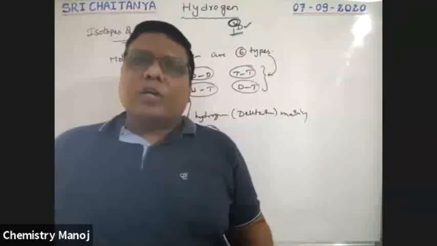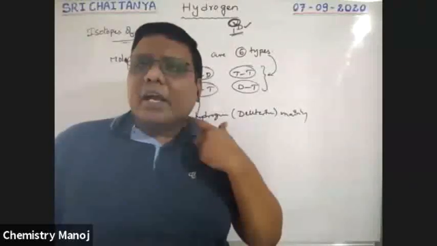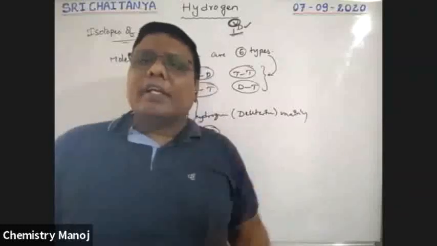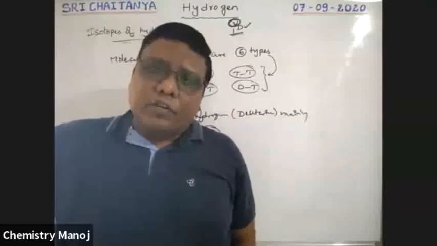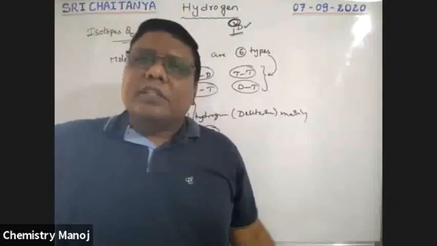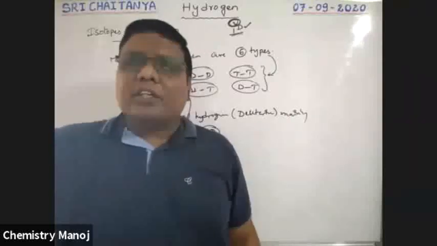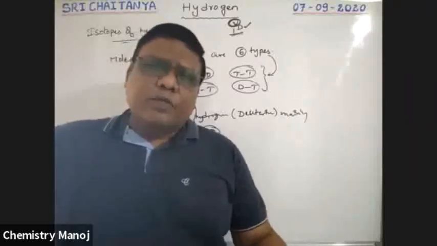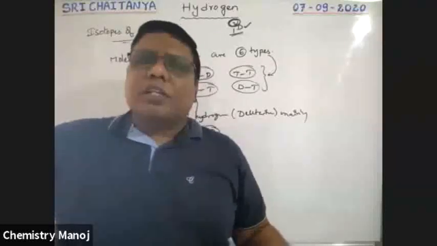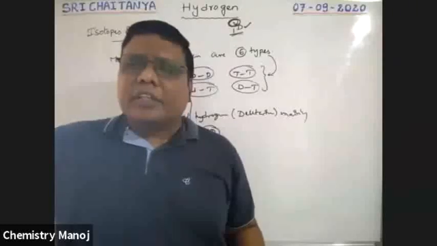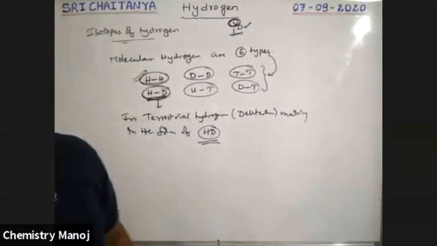Very, very important, boys, please keep in mind. The reactivity of different isotopes is hydrogen greater than deuterium greater than tritium. Deuterium is the heavy hydrogen, and tritium is the radioactive hydrogen. The T half for radioactive hydrogen is 12.33 years. In some books it is 12.3 or 12.26 years, but we must follow the NCERT book, where 12.33 years is given. That's why I'm using 12.33 years. So these are the isotopes of hydrogen.